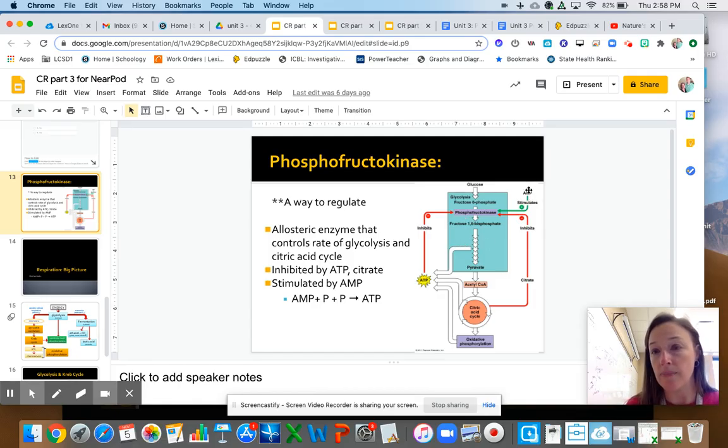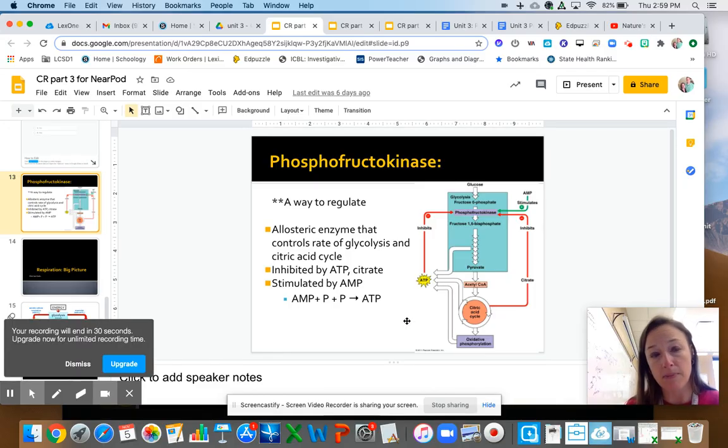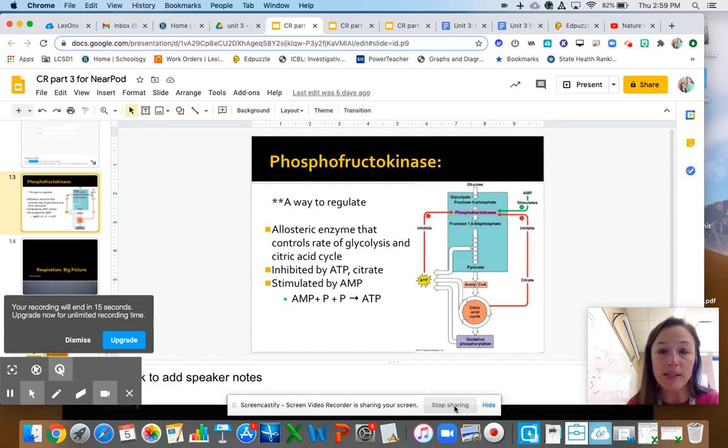Positively regulated by AMP, which is what we get when ATP gets broken all the way down from ATP to ADP to AMP, that means you're starving. Like, I need some energy. And so that's going to tell phosphofructokinase to kick it in high gear because we're running out of energy. So I can explain why it's regulated, because you don't want processes to occur that don't need to, because that's a waste of energy, and things that waste energy die. And then I can explain how it's regulated. Again, usually products or precursors are going to impact different enzymes, and all enzymes are able to be regulated. I hope that helps. And if you have any questions, let me know.